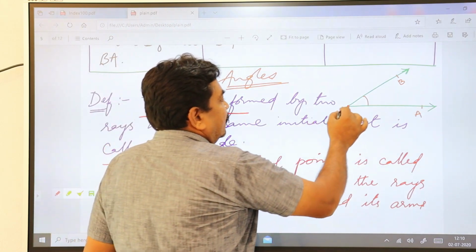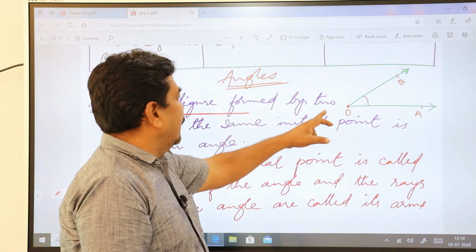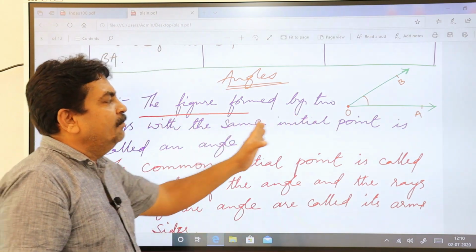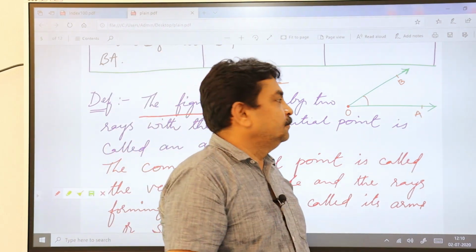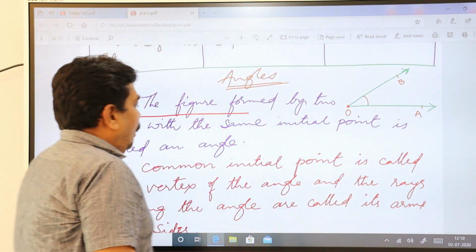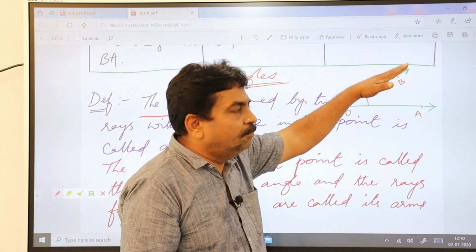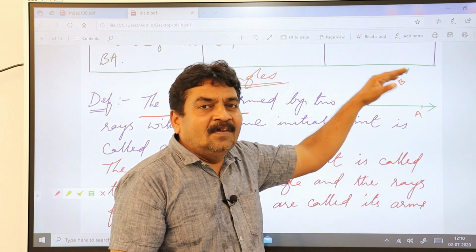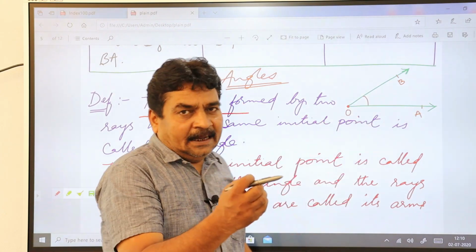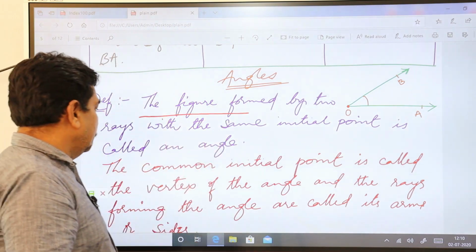So the figure formed by two rays with the same initial point is called an angle. Or you can say that the area present between the two rays is always represented by an angle. In that way we are going to study as well.